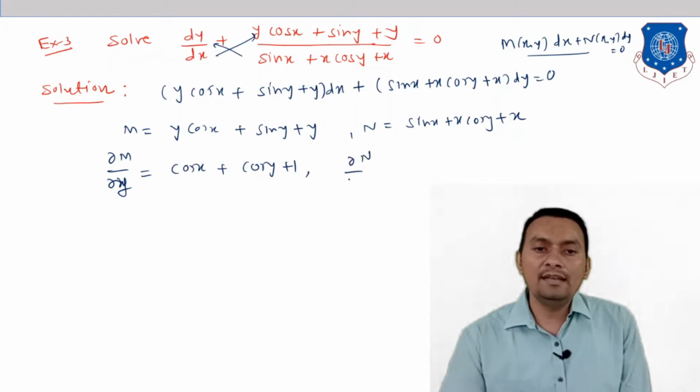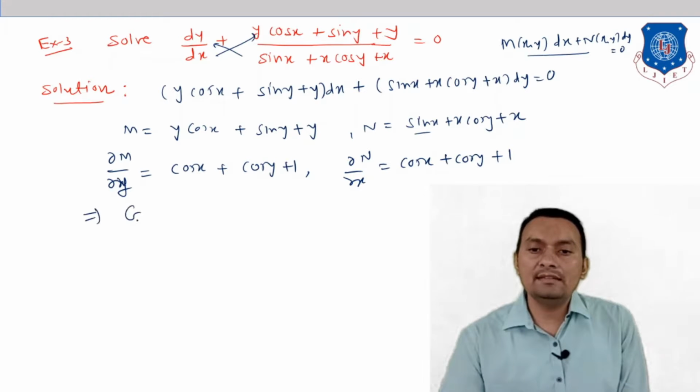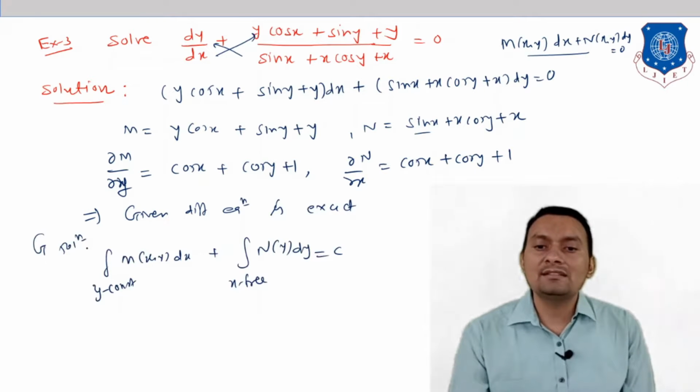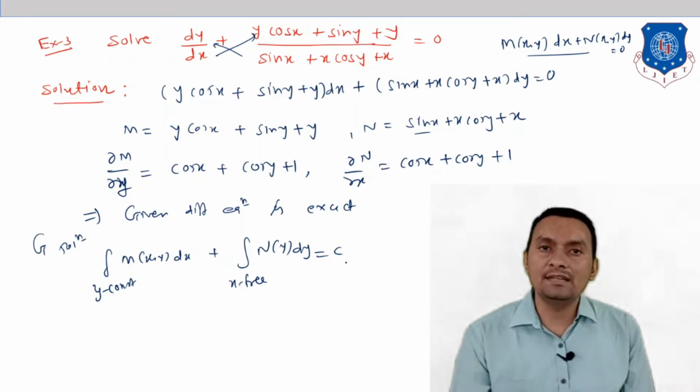What about del N by del x? The derivative of sin x is cos x, and here it is clear that the cos y, and lastly that will be 1. From this we can say that the given differential equation is exact. If it is exact, its general solution is given by the integration of M(x,y) dx with y constant, plus the integration of N(y) with x free, dy, is equal to c.